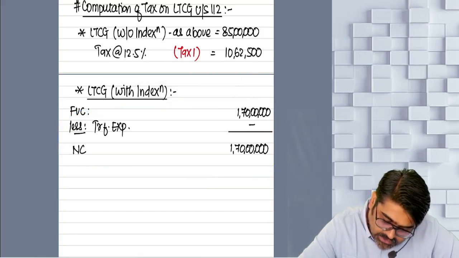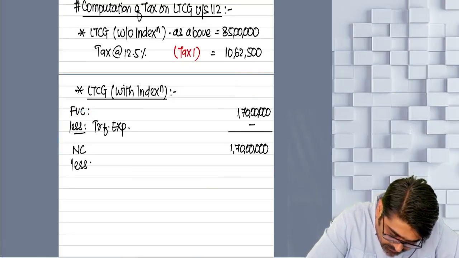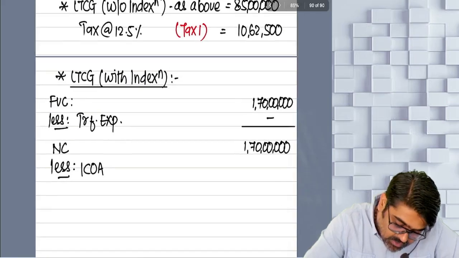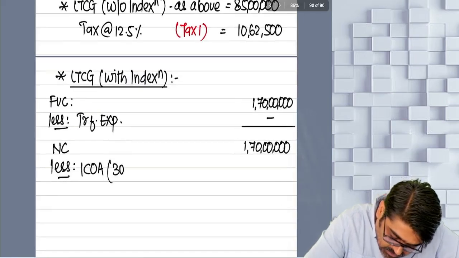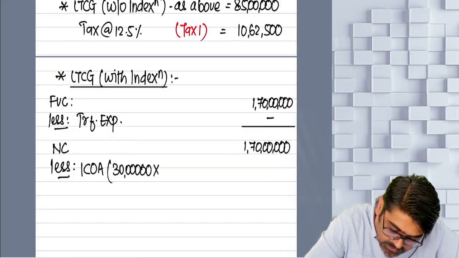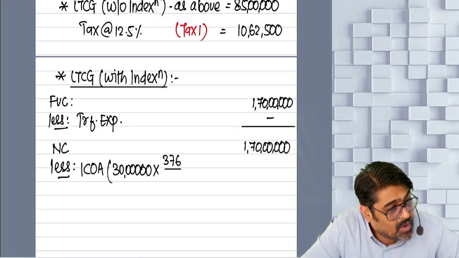So net consideration will be 1 crore 70 lakhs less indexed cost of acquisition. So what was your cost of acquisition, friends? 30 lakhs. Yes or no? Into CI of which year? Transfer year, 25-26. That is 376 divided by CI of the acquisition year.